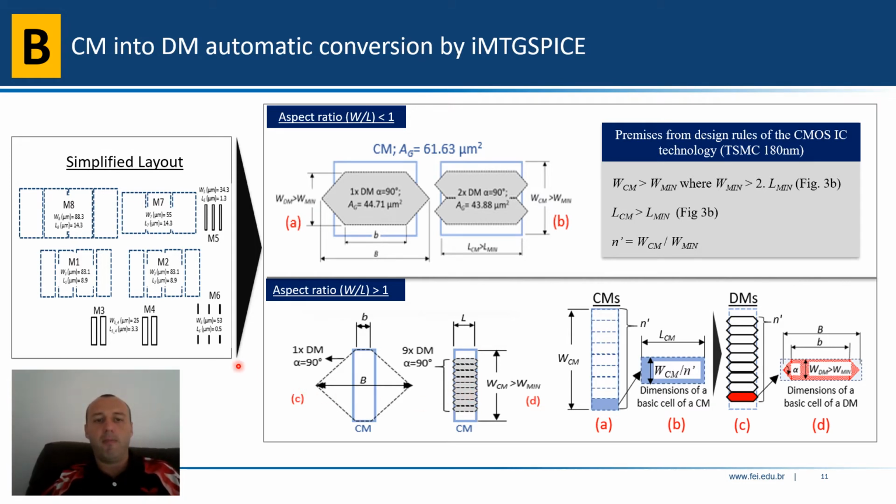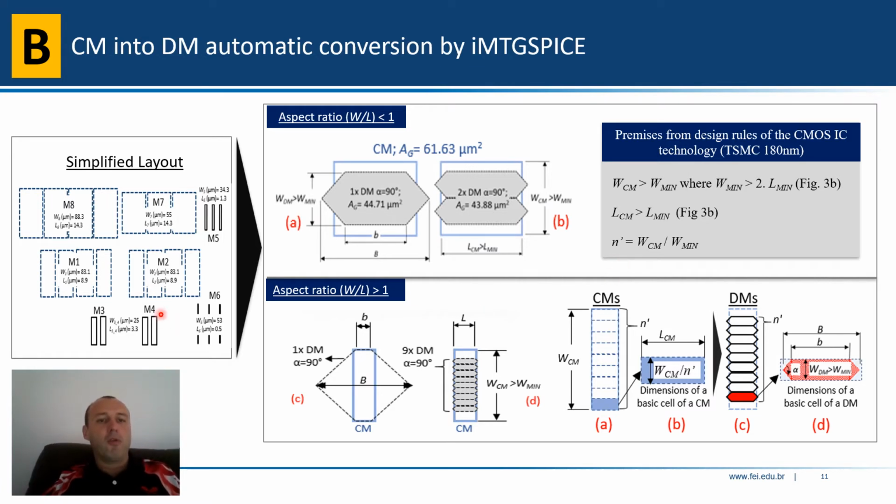And the smaller MOSFET could not meet the design rules of the technology, in this case TSMC 180. So the W must be higher than the W minimum, and for the length the same. And also the quantity of MOSFETs in parallel, that I will explain later.